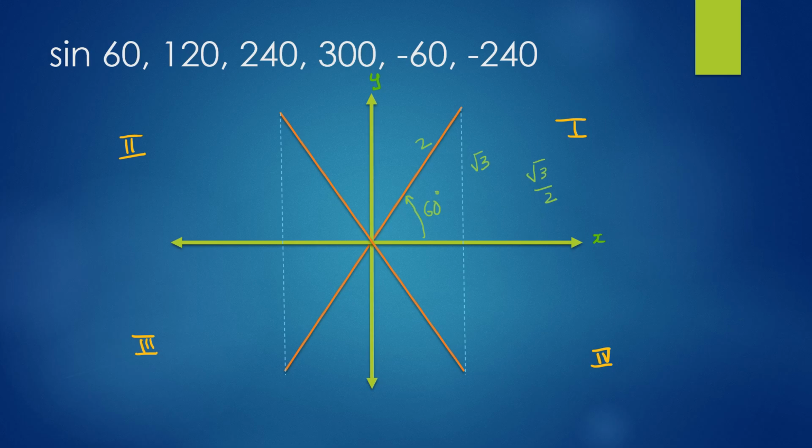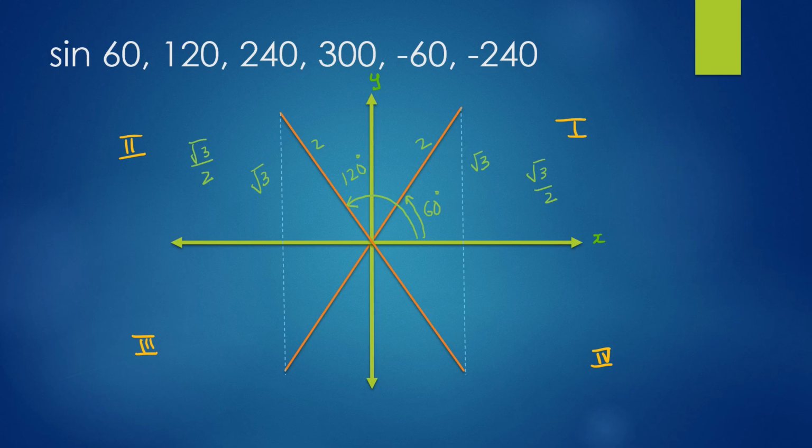Now let's look at the mirror image of 60 degrees in the second quadrant, and this angle is 120 degrees. Here value of y coordinate is again positive, root 3, hypotenuse is 2, sine is root 3 by 2. It's a mirror image of 60 around the y-axis.